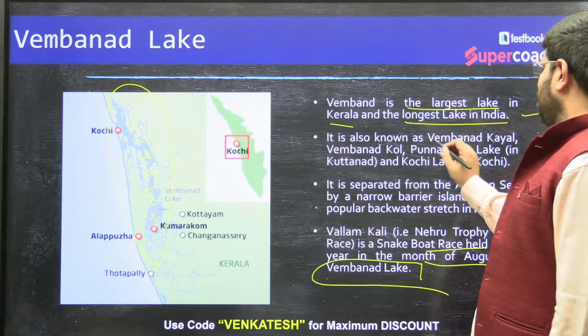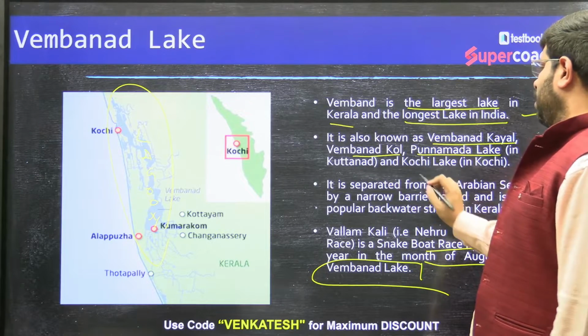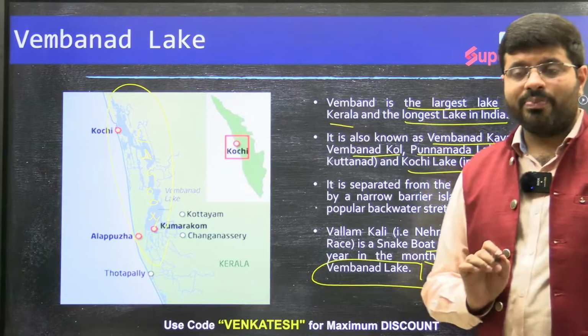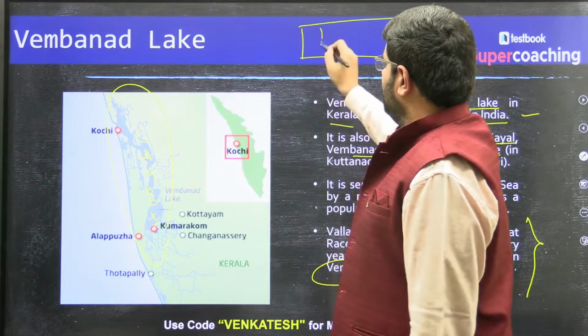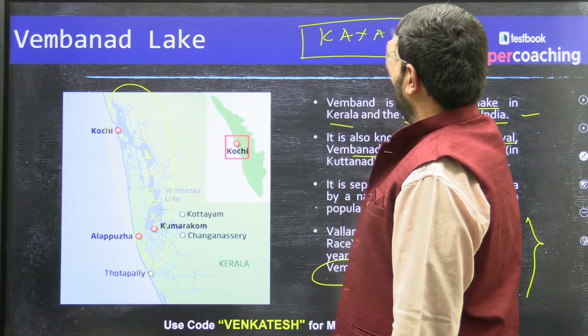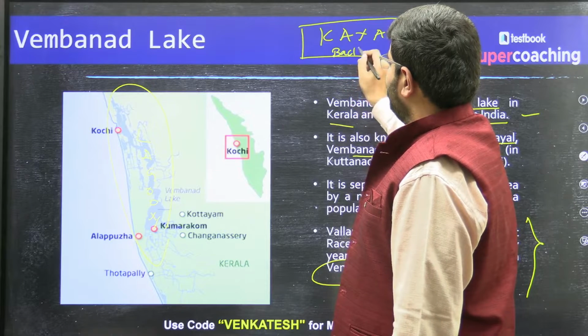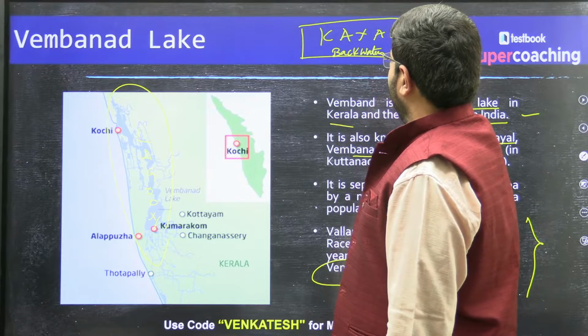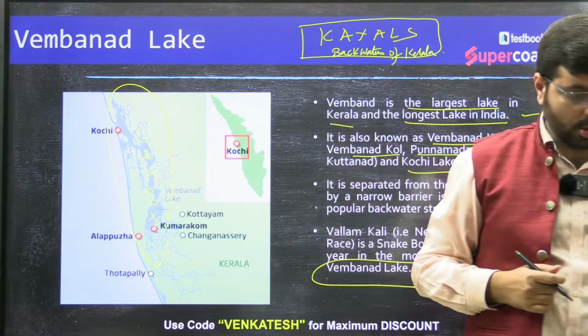Then it is also known as Vembanad Kayal, Vembanad Kol, Punnamada Lake and Kochi Lake. Please remember, the backwaters of Kerala, we all know as Kayals. Backwaters of Kerala are known as Kayals.